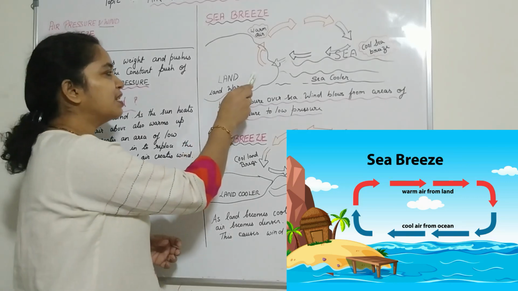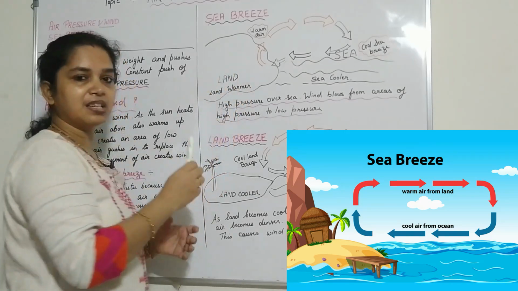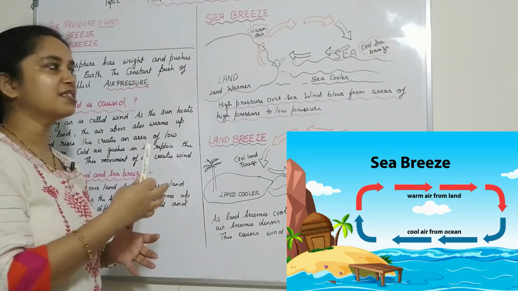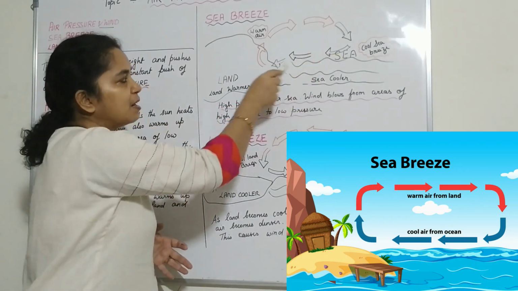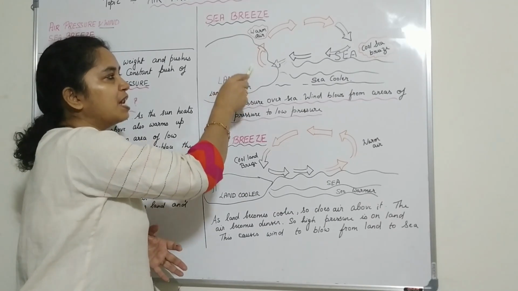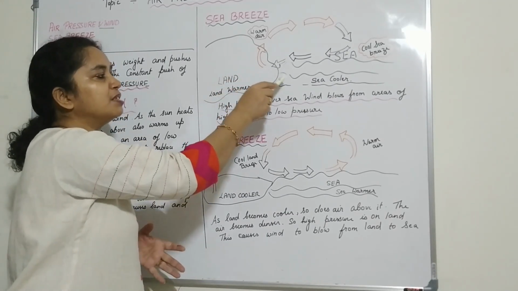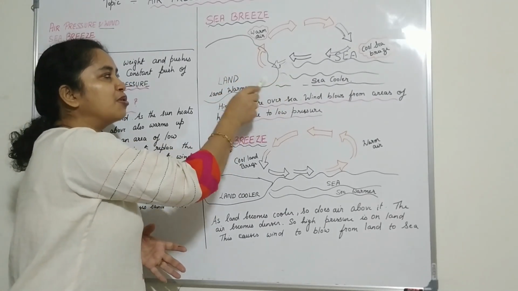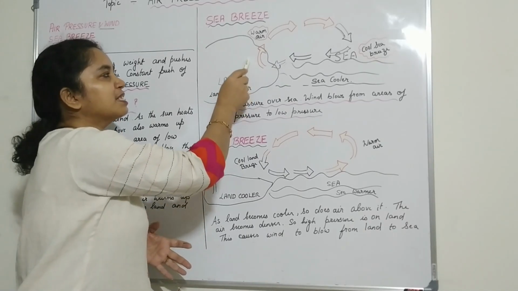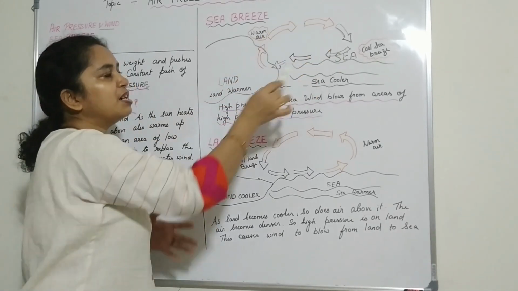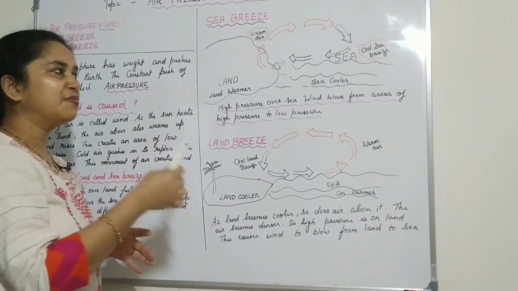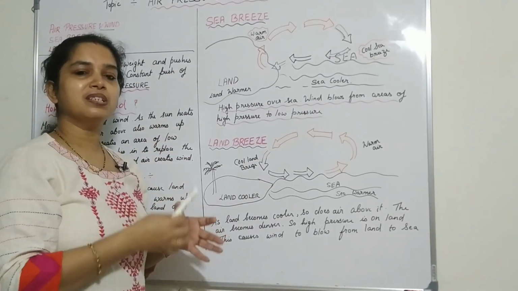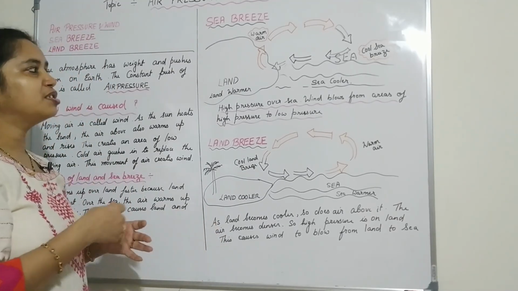Hence the air above the land also gets heated up and rises. To occupy the space, the sea air comes and occupies the space of the land air, and hence a cool breeze from the sea blows onto the land, and the warm air rises up and goes to the sea. This continues, and this is called the sea breeze.